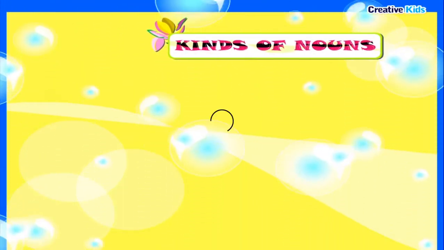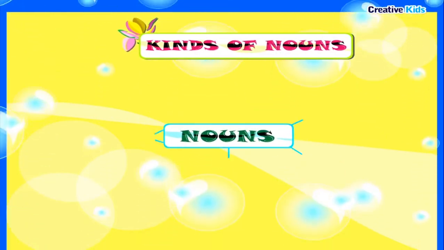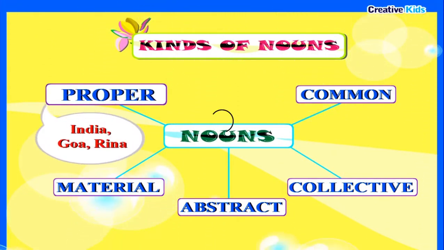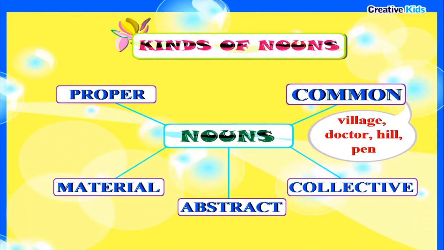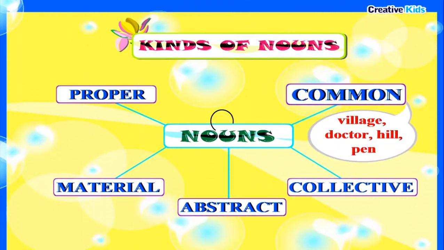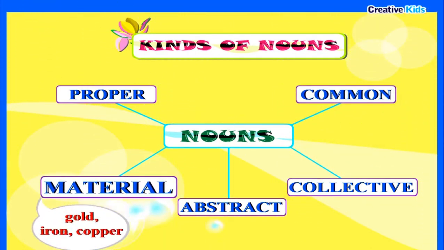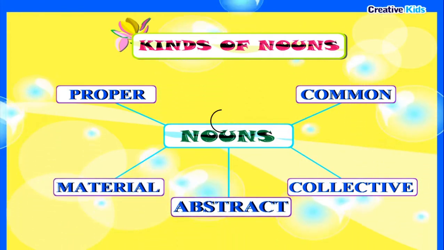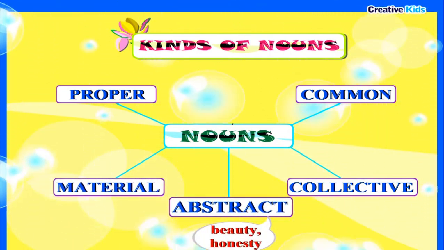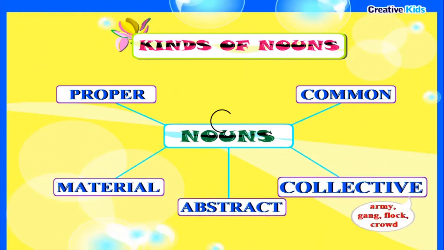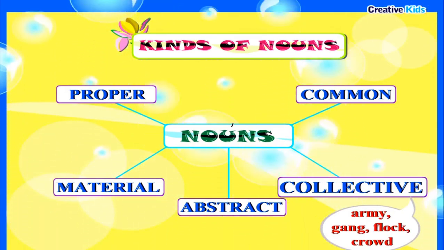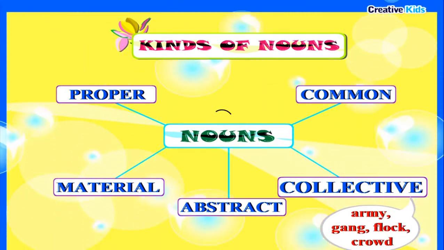Kinds of nouns. Proper: India, Goa, Rina. Common: village, doctor, hill, pen. Material: gold, iron, copper. Abstract: beauty, honesty. Collective: army, gang, flock, crowd.